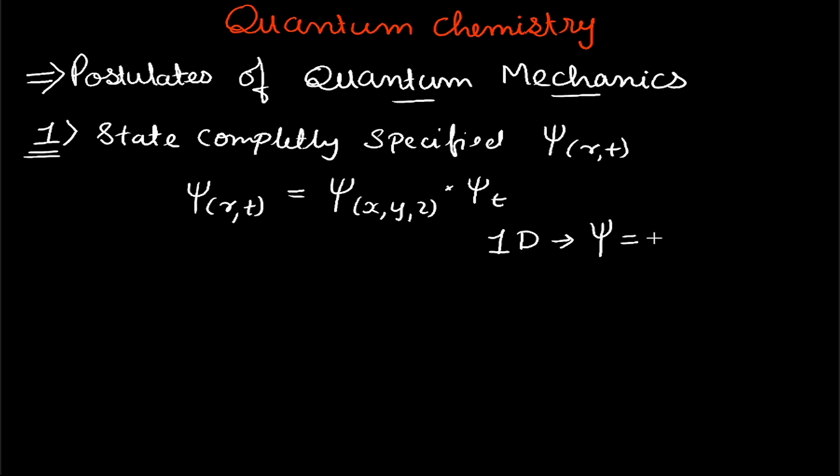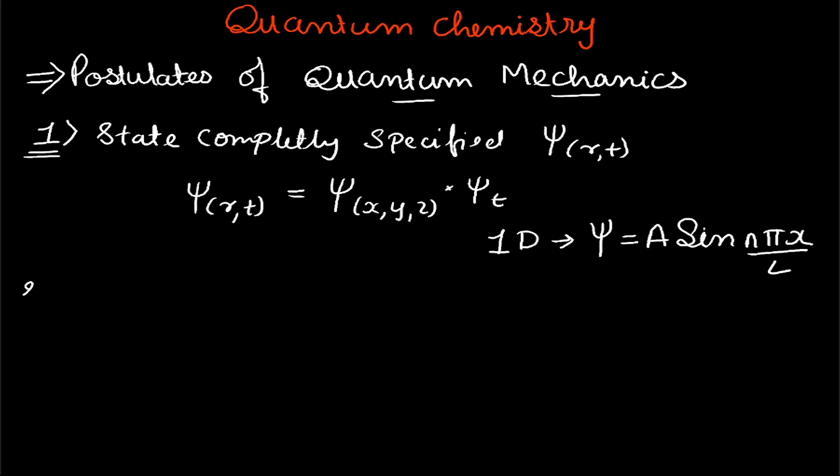The value of the wave function is A sine n pi x by L. So this is the value of the wave function, where A is a constant, n is a number, x is the coordinate, and L is the length of the box. This particular wave function is an unnormalized wave function. What is normalized and what is unnormalized, we'll be looking at in the later part.